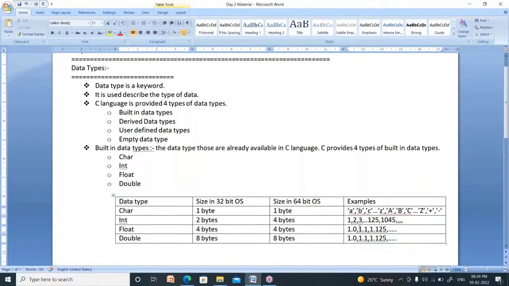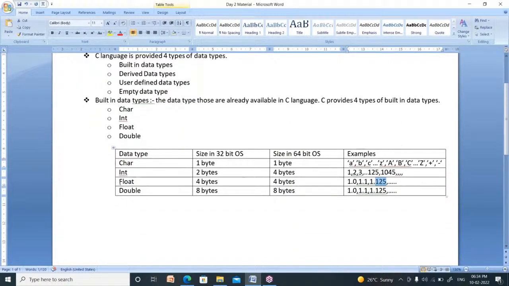We cannot tell whether it is double or float just by seeing it. The digits after the dot symbol are called precision. How many precisions do I represent here? Only one precision. Here, three precisions. By seeing up to six precisions, you cannot predict whether it is float or double. So first of all, we need to know the difference between float and double.